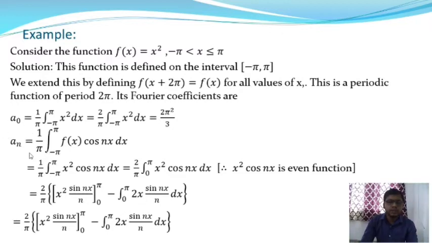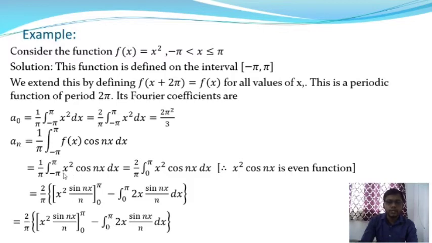After that, we are going to find the value of a_n. a_n is the coefficient of the Fourier series. So a_n is equal to 1/π times the integral over −π to +π of f(x) cos(nx) dx, and I have already mentioned this in the previous slide. Here the function f(x) is equal to x². After putting the value of f(x) in that integration, it gives 1/π times the integration over −π to +π of x² cos(nx) dx.